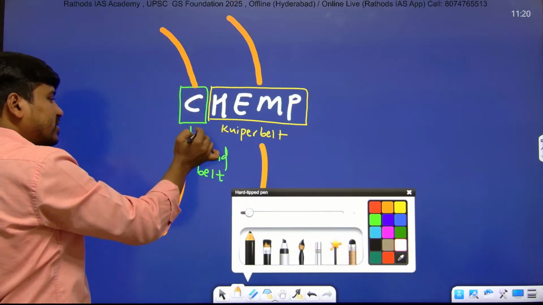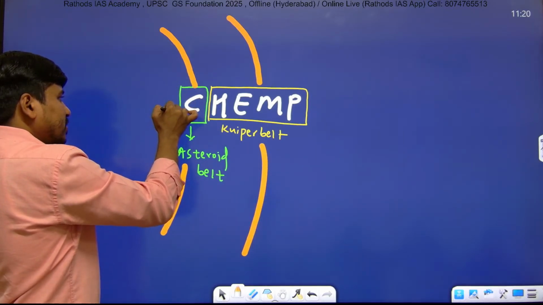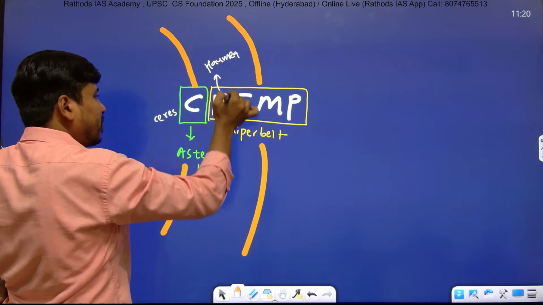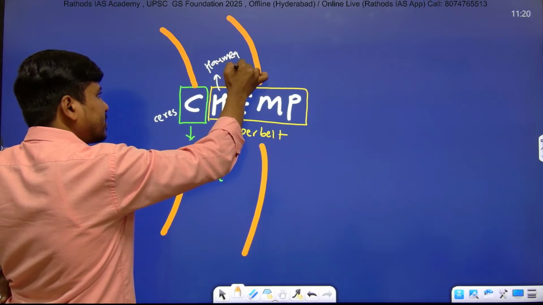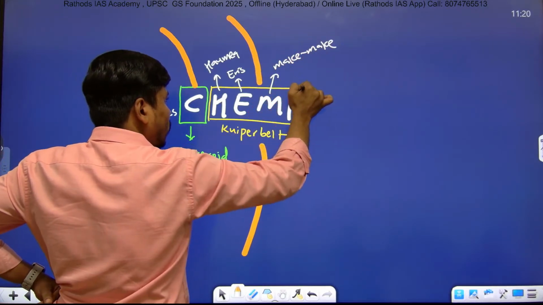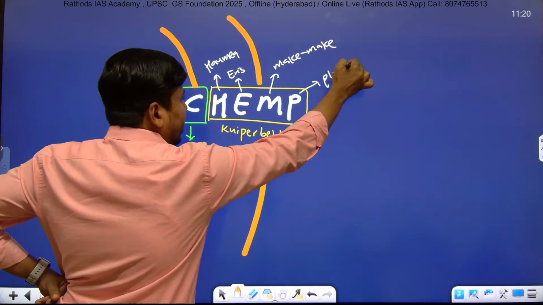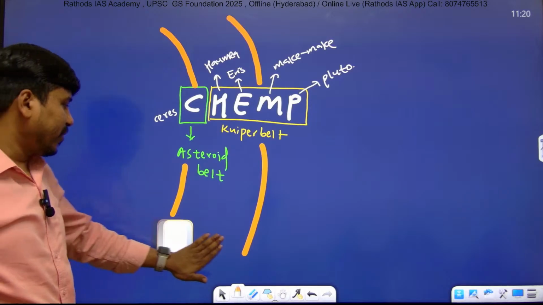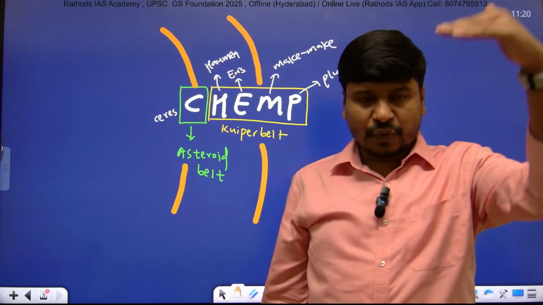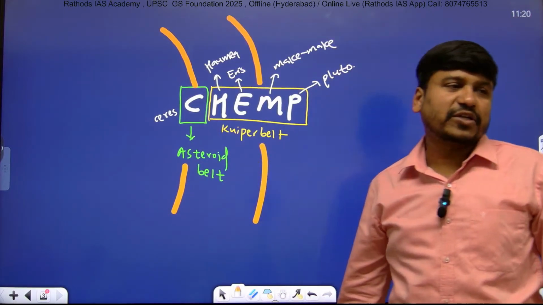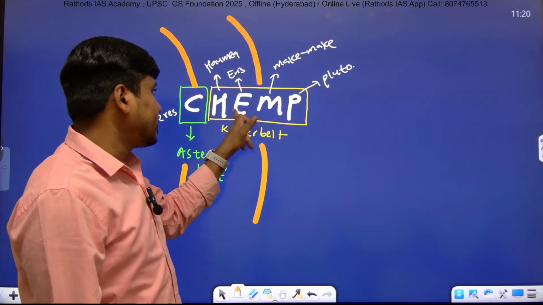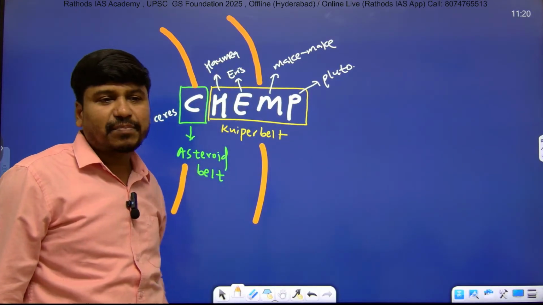So Ceres revolves in the asteroid belt, and Haumea, Eris, Makemake and Pluto revolve in the Kuiper belt, right? Very important point. You may be asked which of the following is the major dwarf planet of the asteroid belt; the answer is Ceres. And which are the major dwarf planets of the Kuiper belt; the answer is HEMP, meaning Haumea, Eris, Makemake and Pluto, right?